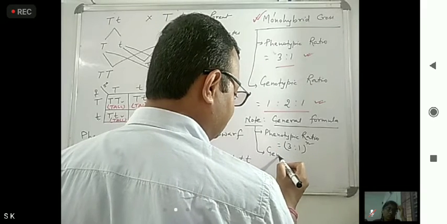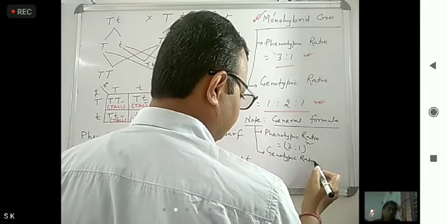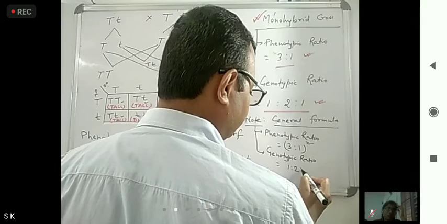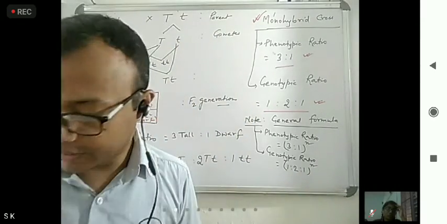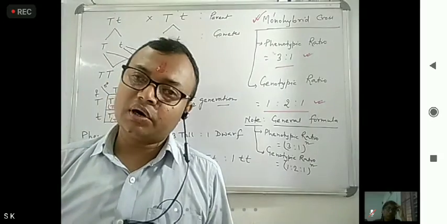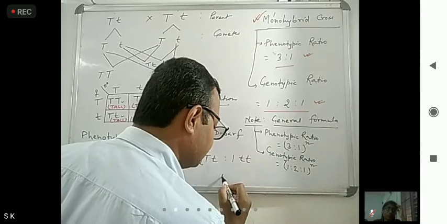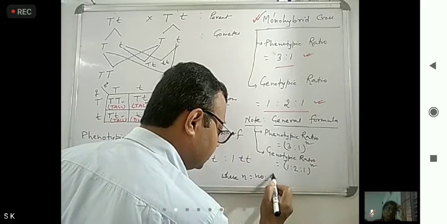Second general formula, the genotypic ratio. What is that? 1:2:1 to the power n. Here n is the number of heterozygous hybrid conditions, as we already discussed.